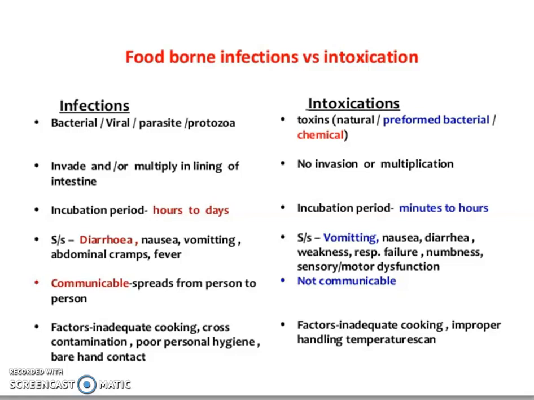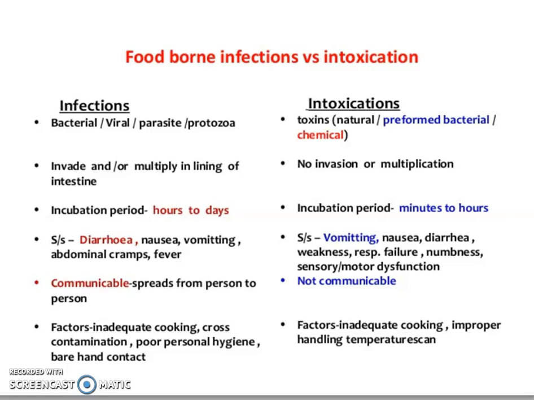If we consider the general term food poisoning, it can be caused by two different factors. It can be due to the presence of certain microbes, or it might be due to the presence of certain toxins. When food poisoning is caused by a bacteria, virus, parasite, protozoan, or any other microbe, or by the presence of the microbe in the food, it is referred to as a foodborne infection.